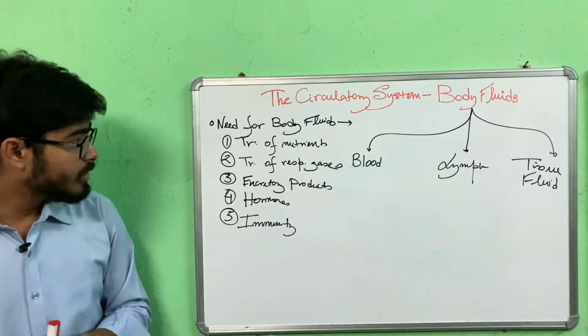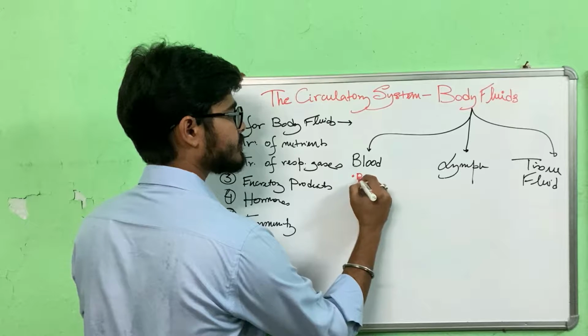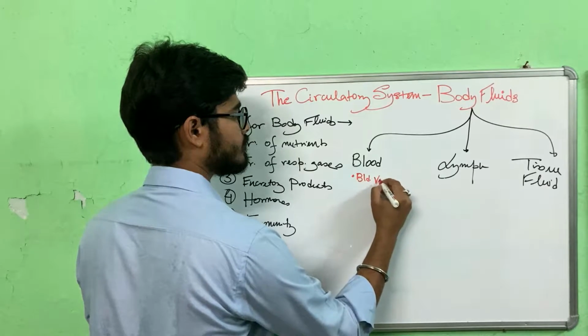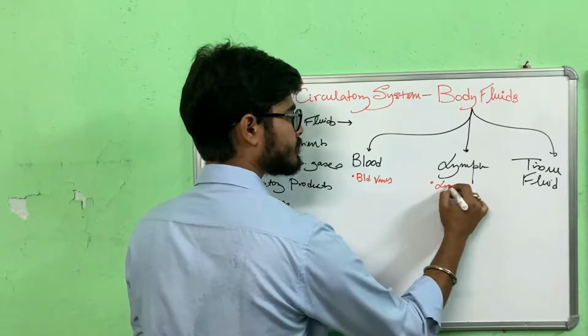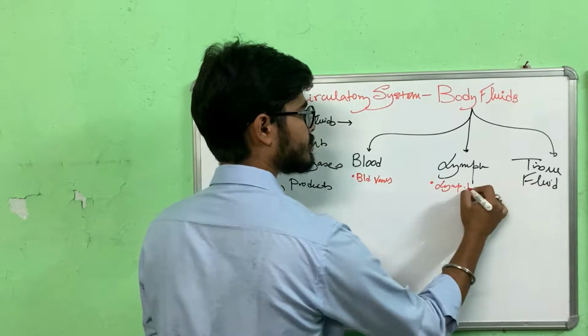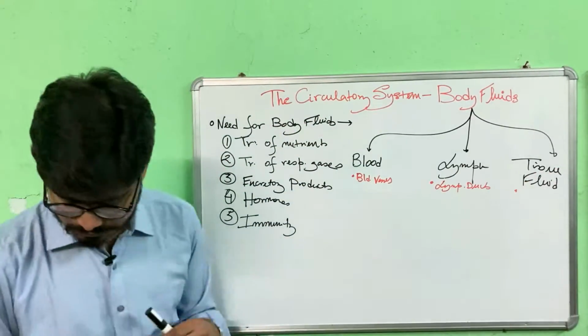Now, this blood, as I said, is inside the blood vessels. Lymph is transported through lymph ducts or lymphatic vessels, and these are present between the cells.